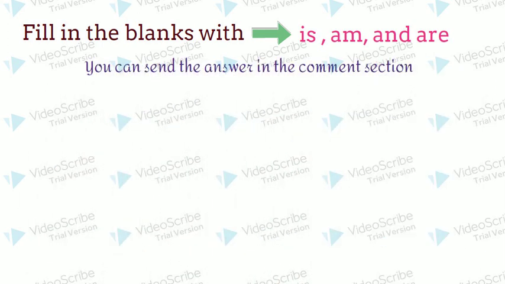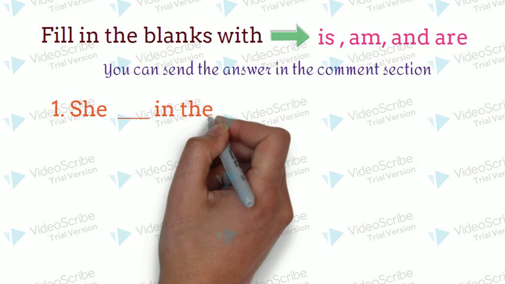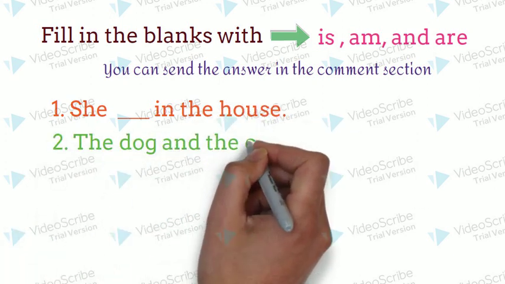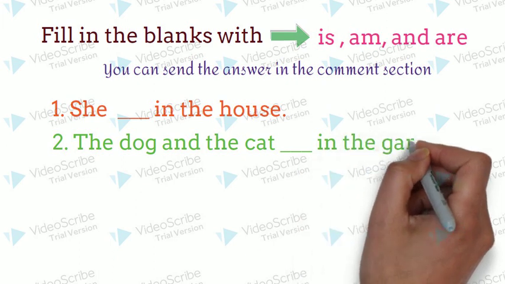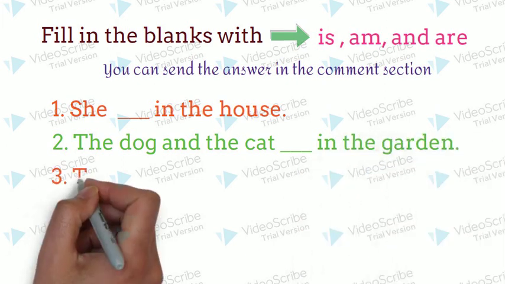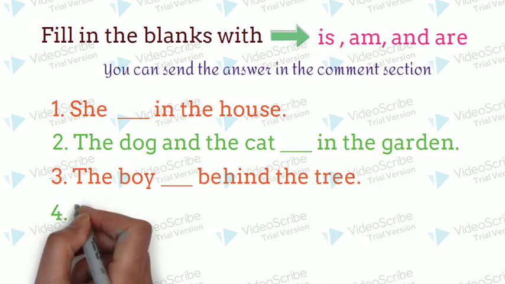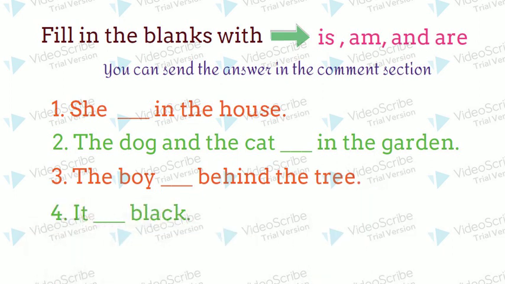Let's see the first sentence. She dash in the house. The second sentence, the dog and the cat dash in the garden. The third sentence, the boy dash behind the tree. The fourth sentence, it dash black. The last sentence, I dash Kevin. Children, read it carefully and fill in the blanks properly with the words is, am, are.